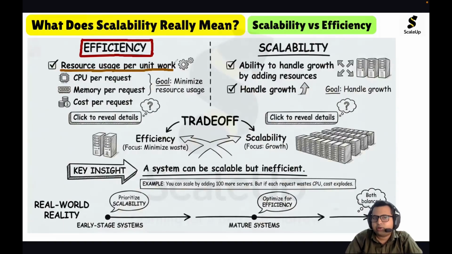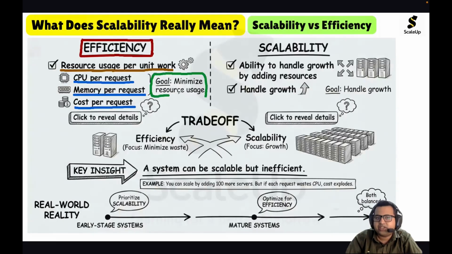When I talk about resource usage per unit work, I am talking about CPU usage per request, memory usage per request, and cost per request. To make the system more efficient, the goal is to minimize the resource usage.